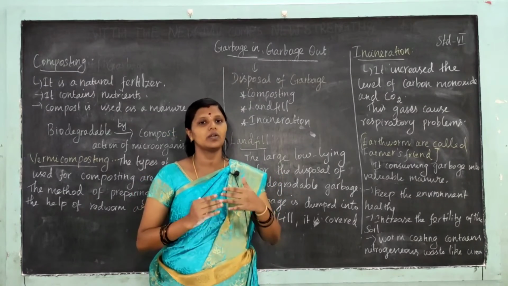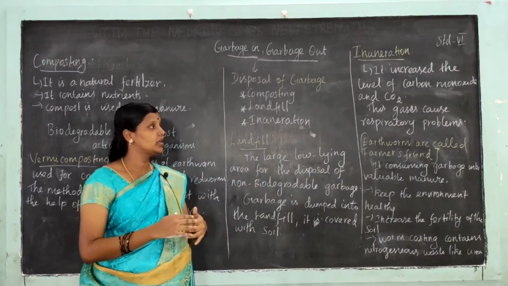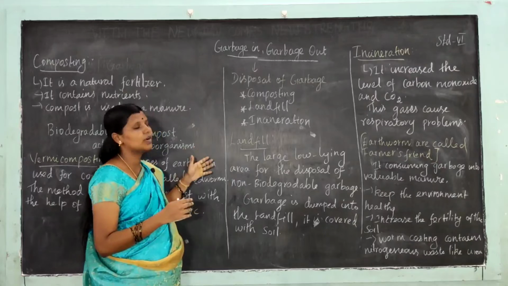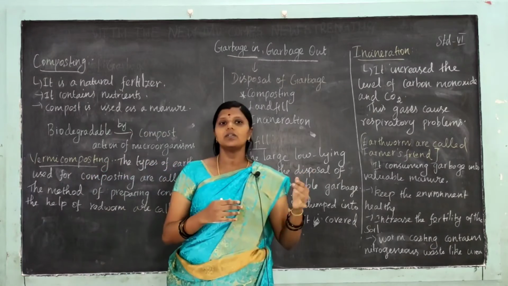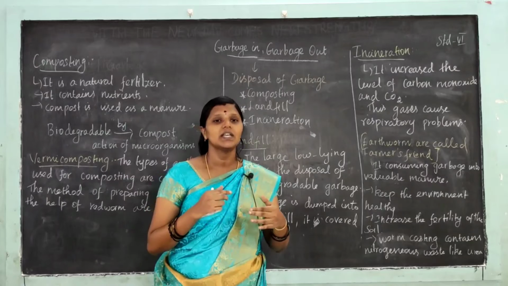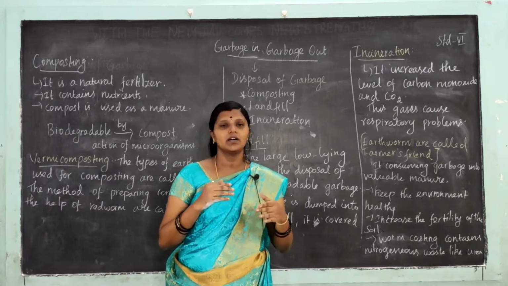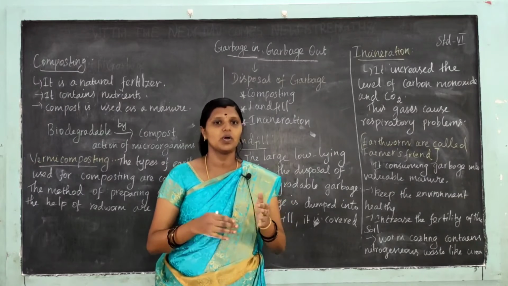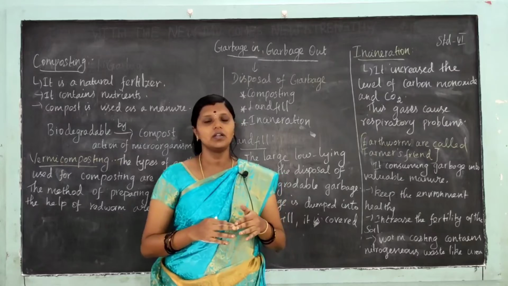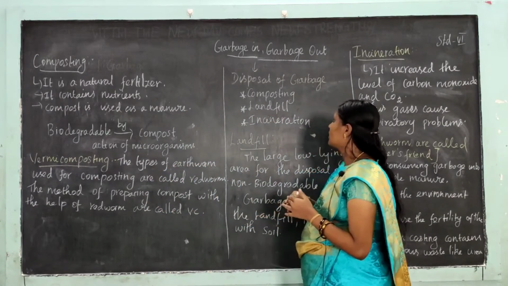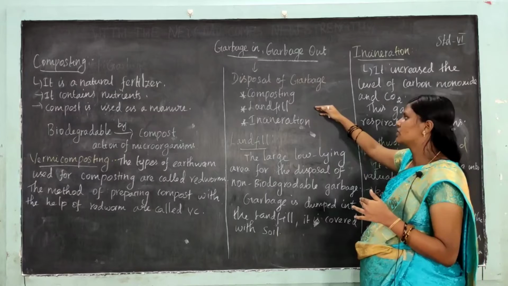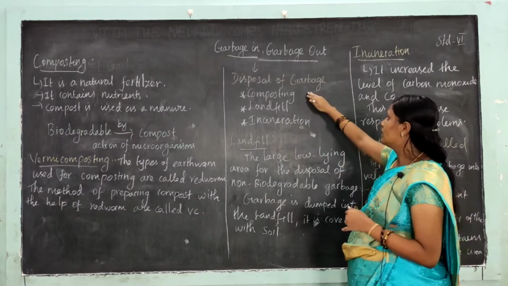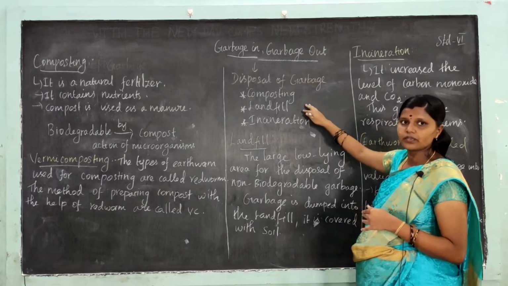Okay, in today's class we are going to see disposal of garbage, some of the important methods used for garbage disposal. And also we have learned plastic, a boon or curse, and also what is electronic waste, what is e-waste. First of all, disposal of garbage. Some of the important methods are composting, landfill, incineration.